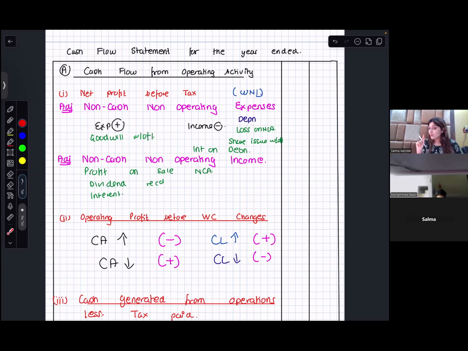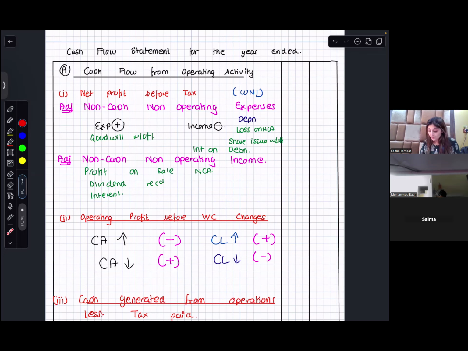Cash and bank you will not take, because that is cash and cash equivalents. Okay? And current liabilities would be your trade payables. Are you with me? Yes. In current assets, prepaid expenses and outstanding income would also come.